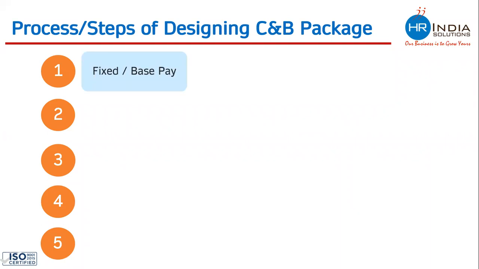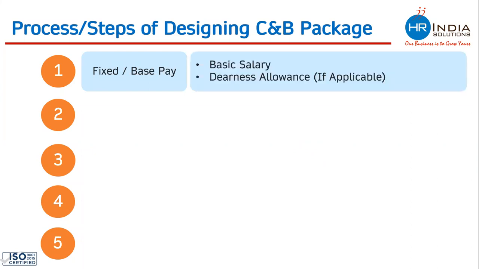The very first step is to decide the fixed or base pay of the person. Under this step, we decide what should be the basic salary of the person and what should be the dearness allowance. Dearness allowance is something which is normally found with government organizations. You will hardly find dearness allowance with private organizations. Dearness allowance is Mangai Bhatta in Hindi. So in the very first step, you decide what should be the basic salary of the person and what should be the dearness allowance, if it is applicable in your company.